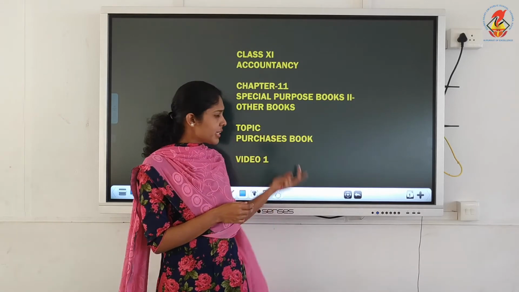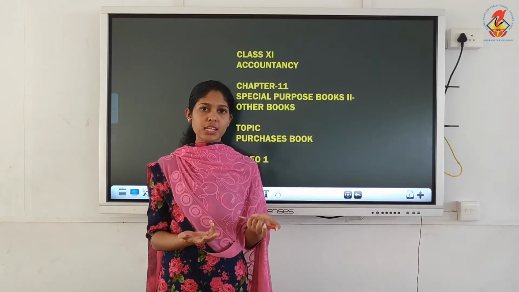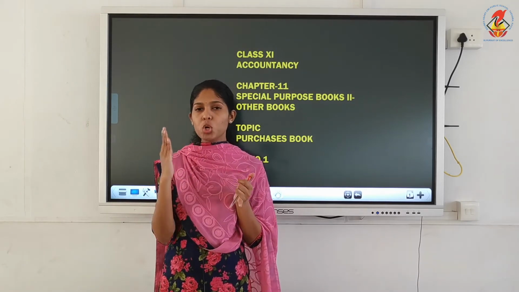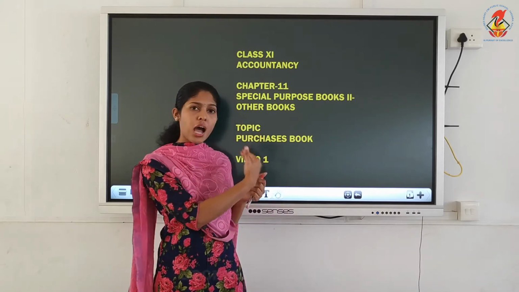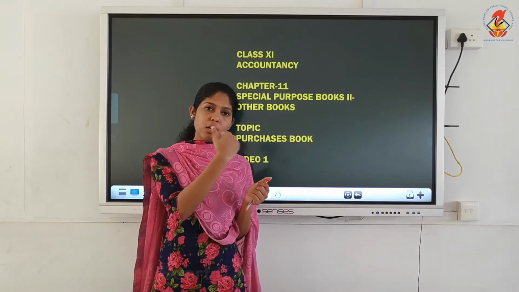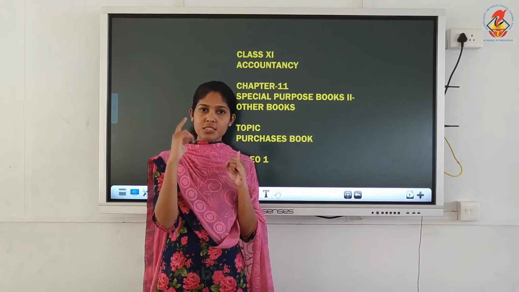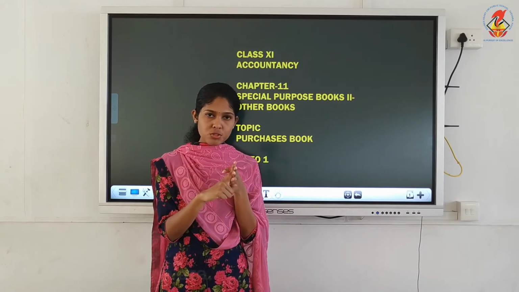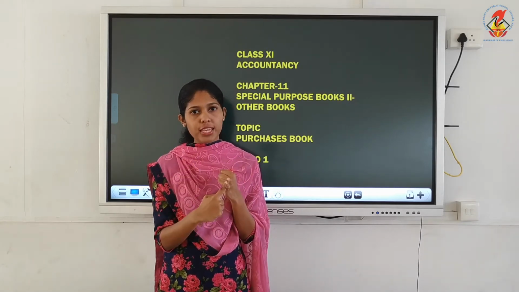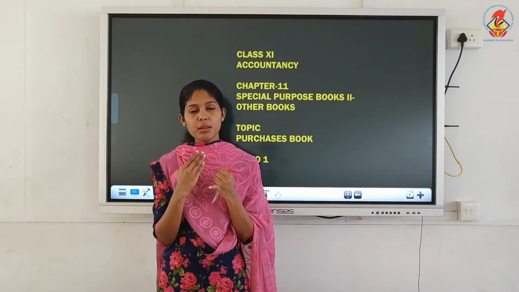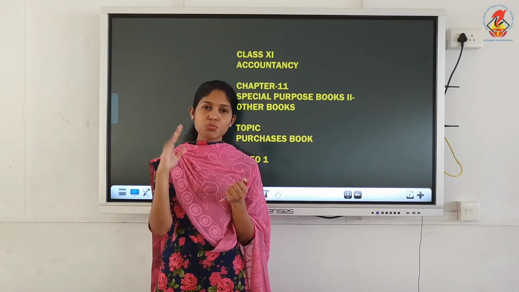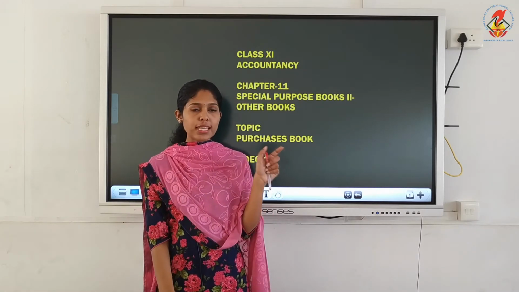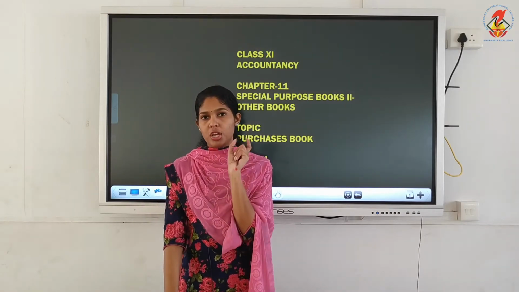You can call all these books books of original entry, because that is the other name for journal, isn't it? Book of original entry or book of prime entry. All these are subdivisions of journal or subsidiary books of journal. Starting from cash book, purchases book, sales book, purchases return, sales return, and finally journal proper, all these can be called books of original entry. In this book you will be recording only credit purchase of goods.